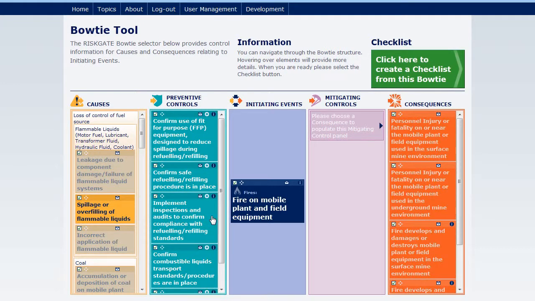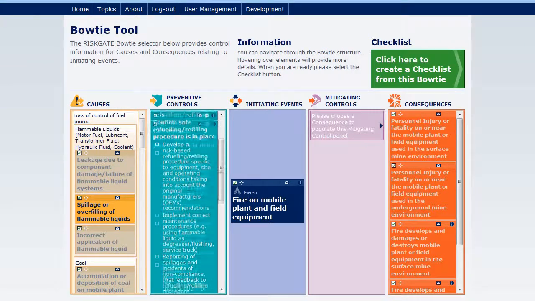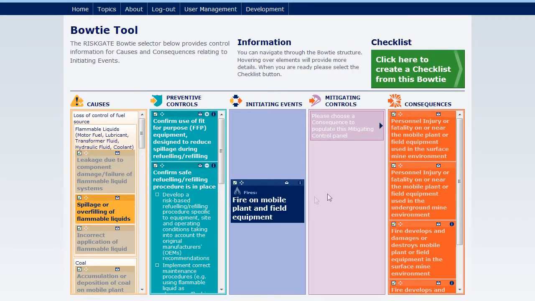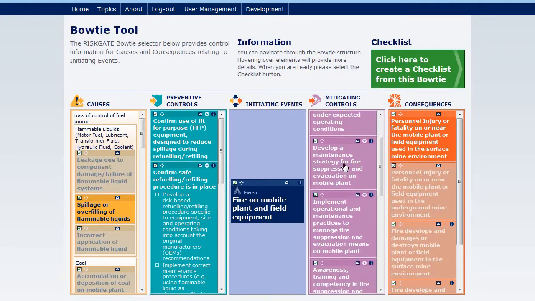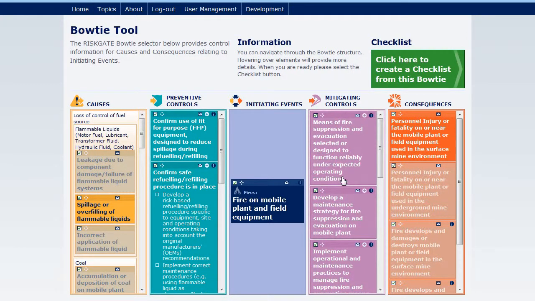These controls are to prevent or contain the event should the cause be triggered. Clicking on the expansion icon will display a list of actions required for each control. On the other side of the bow tie analysis, clicking on a consequence will show a list of mitigating controls designed to prevent or control the consequence should the event occur. This page is primarily a quick way of looking at the data by presenting it in a bow tie structure.